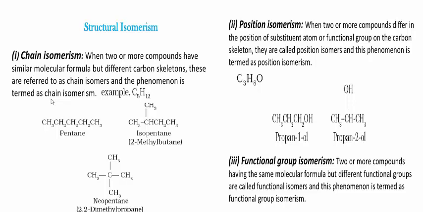If you take an example, ethanol and methoxymethane are examples for functional isomerism. Ethanol contains CH3CH2OH, but methoxymethane is CH3OCH3. Both compounds have the same molecular formula, but there is a difference in the functional group.